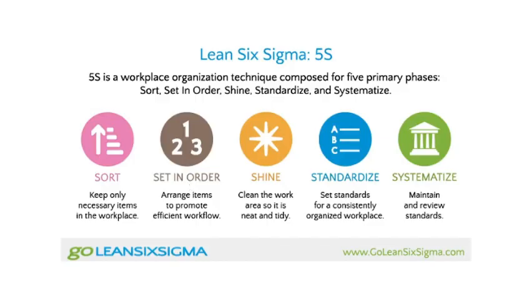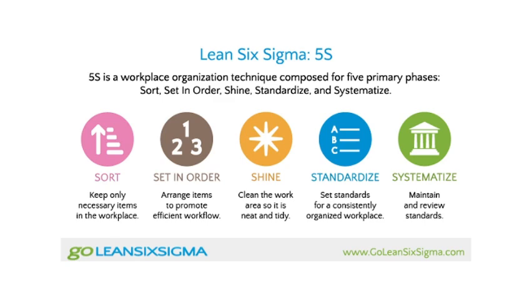Let's see from here. The 5S workplace organization technique is composed of 5 primary phases: sort, set in order, shine, standardize and systematize. It was part of Six Sigma, not Kaizen. I'm really sorry. Sort is what? When you keep only the necessary items in the workplace. Then set in order means what? Arrange items to promote efficient workflow.